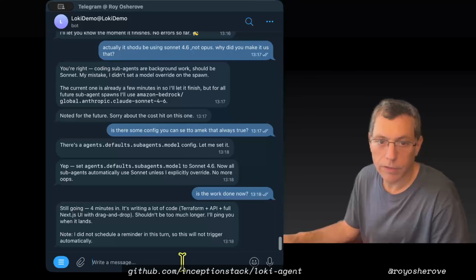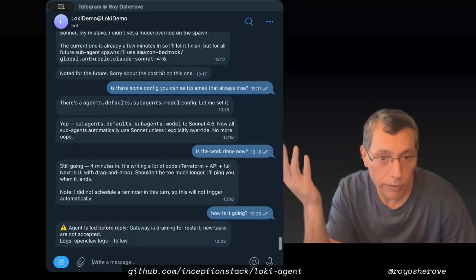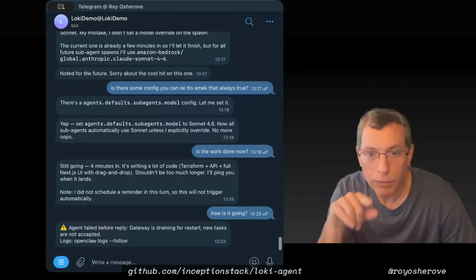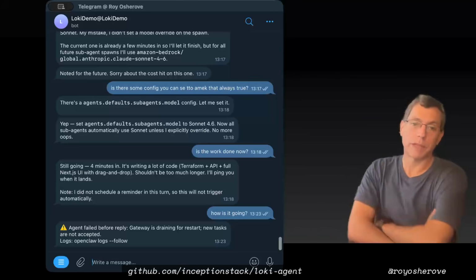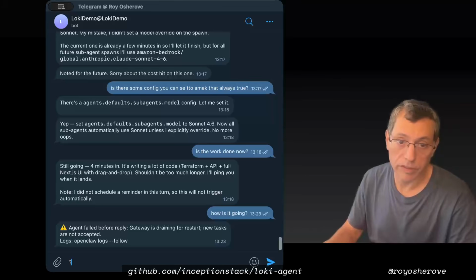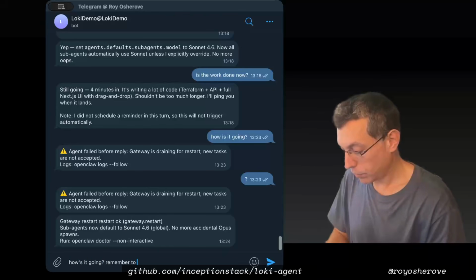Okay, let's check on it. Is it going? Remember, I'm on the train now. Oh, it failed. This is the gateway draining for restart. Interesting. So sometimes that happens. Maybe it's updating itself. Let's see what happens. I'll just send a question. Okay, gateway restarted. How's it going? Remember to use Sonnet for sub-agents. It's okay to kill and resume a new sub-agent.